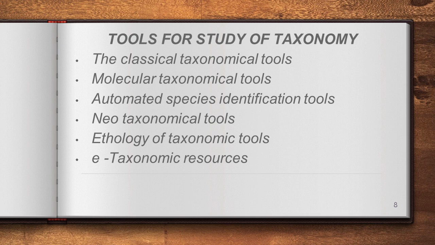The next one, neo taxonomical tools. Then ethology of taxonomical tools, and the final one, e-taxonomic resources. These are all the tools that help in the study of taxonomy.